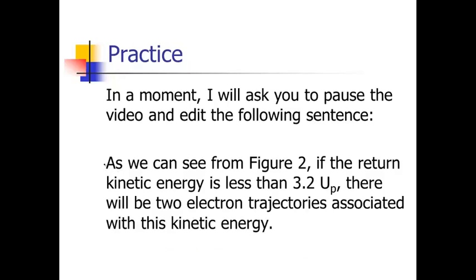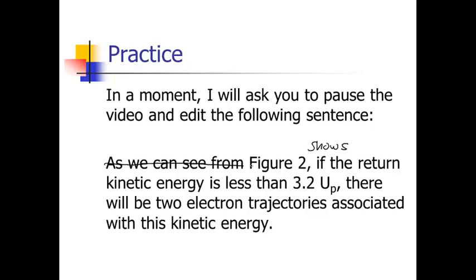So as we can see from figure 2, let's just say figure 2 shows. In fact, this little as we can see from is just kind of a lot of extra words. We can just say it directly, figure 2 shows, or we could even just reference figure 2 in parentheses at the end of the sentence.